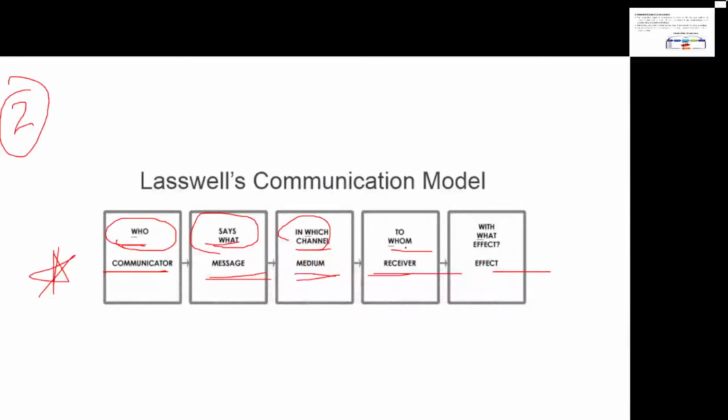The main functions of this model are surveillance, correlation, and transmission. That was an important part of this model.